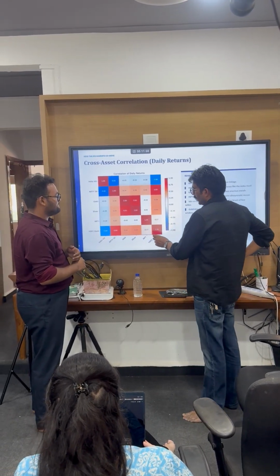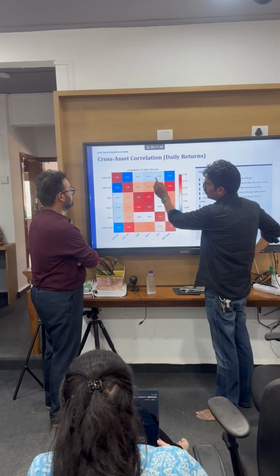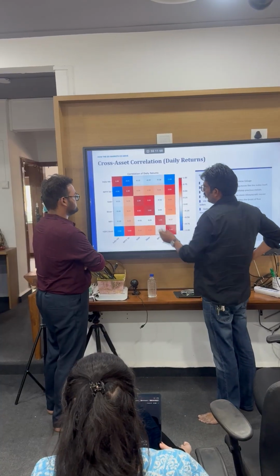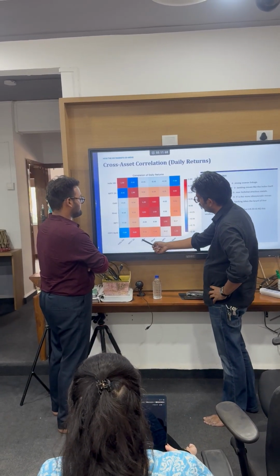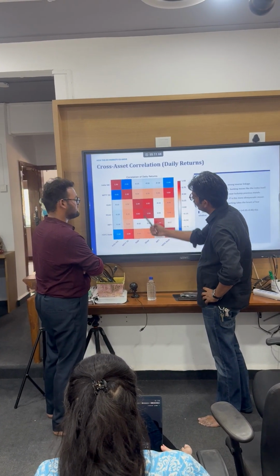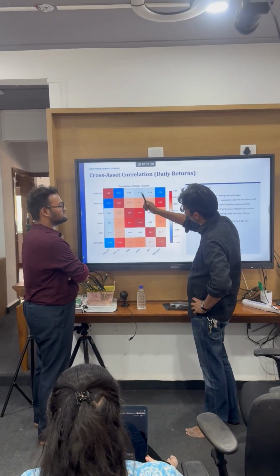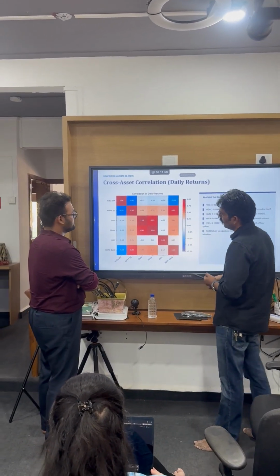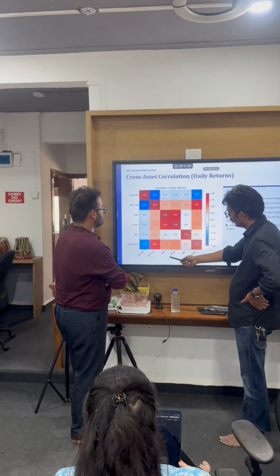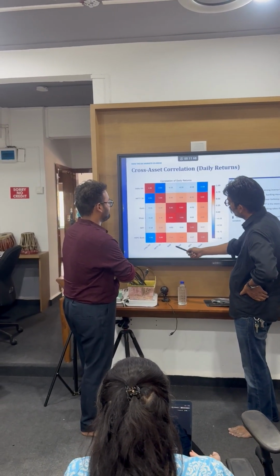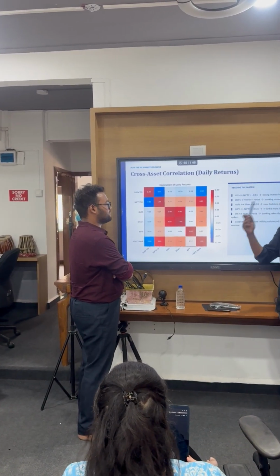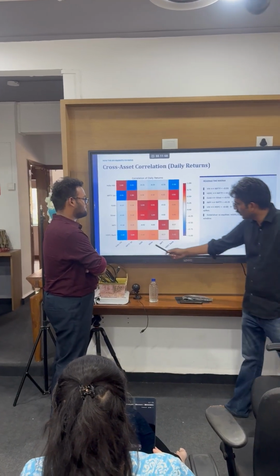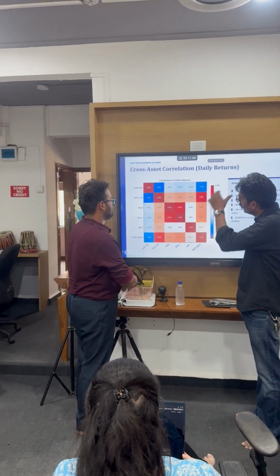Anyways, if you run an analysis between Bank and Nifty, we know what the relationship is with India VIX. This we will run. Gold and silver with India VIX. India VIX, which is Nifty essentially. So gold and silver, let's run it with Nifty. I think you have already run it. So these details are already available.